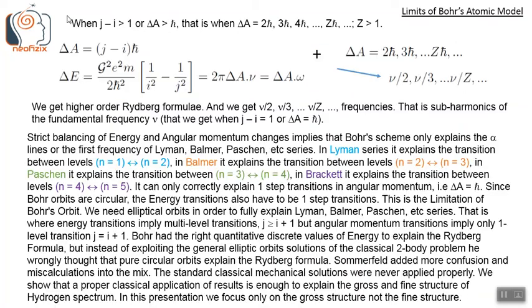When j minus i is greater than 1, that is, the transition levels are multi-level, more than one level, or delta A is greater than h bar, that is when delta A can be 2h bar, 3h bar, z h bar in general, where z is greater than or equal to 1.